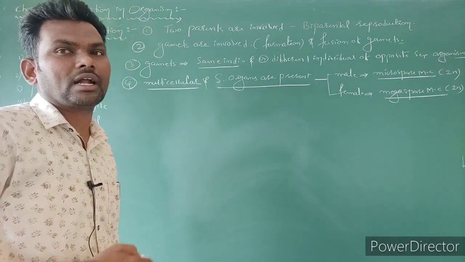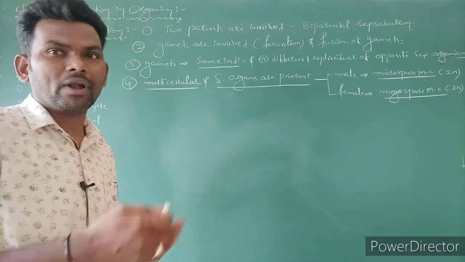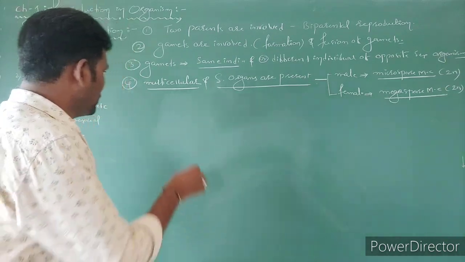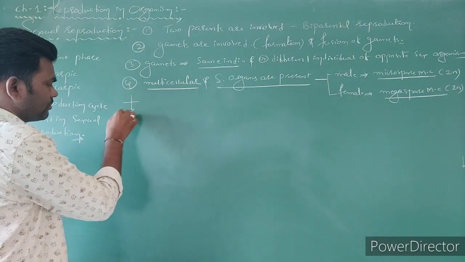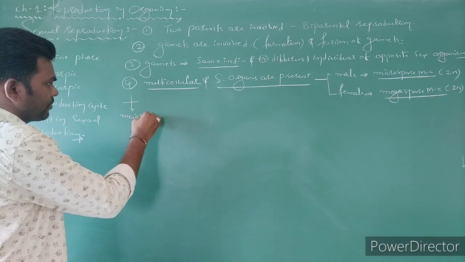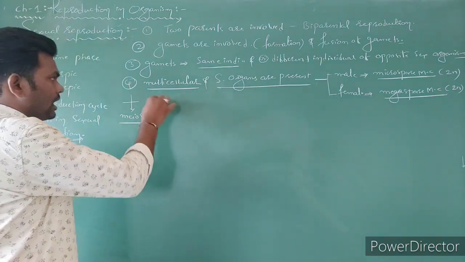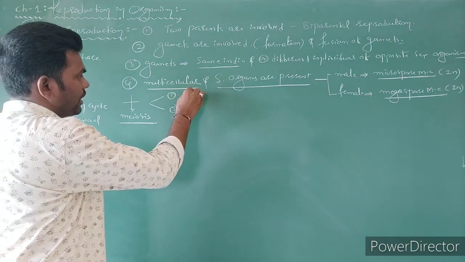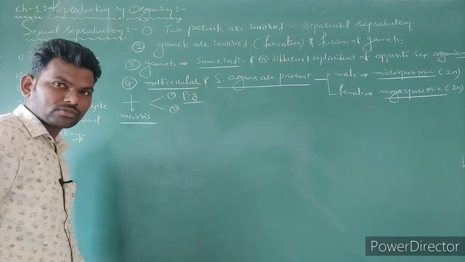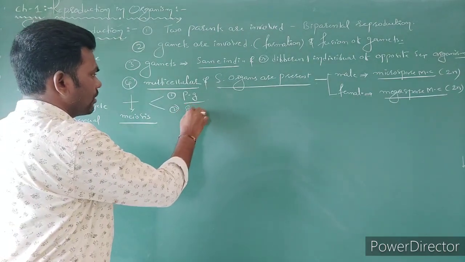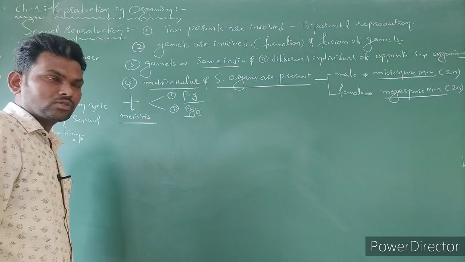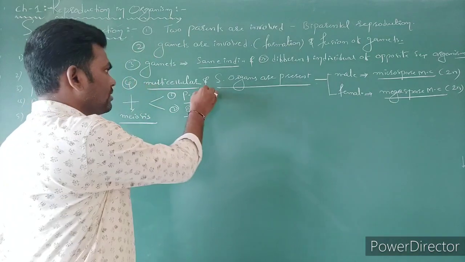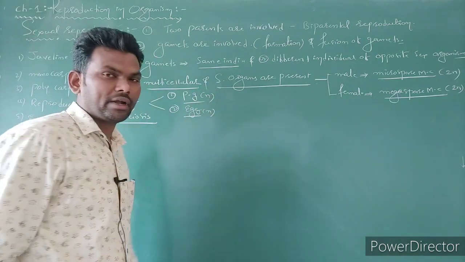These two cells undergo meiotic division and produce haploid spores, which we call gametes. The male gamete we consider as pollen grain, PG, nothing but pollen grains. The female we consider as egg cell. So with the involvement of meiotic division, gametes are formed. Gametes are always haploid in condition.